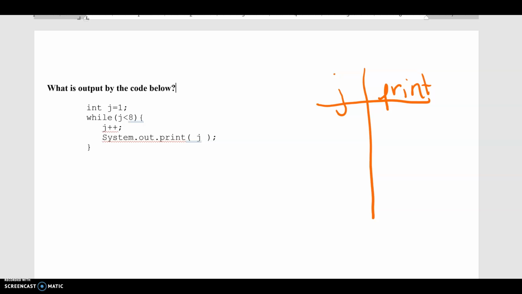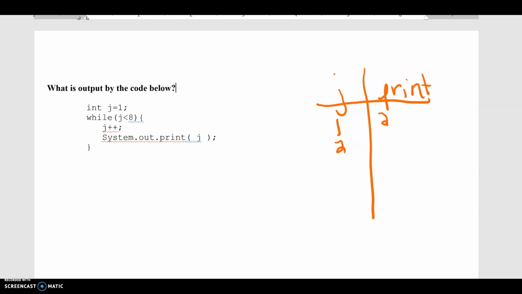So I've initialized j to 1, so I'm going to put a 1 underneath my j. I'm going to come into my condition, j less than 8. Well, 1 is less than 8. That's true. So I'm going to increment j. j becomes 2. And then I'm going to print j. So I'm going to print 2. I'm going to come up. I'm going to test my condition again.